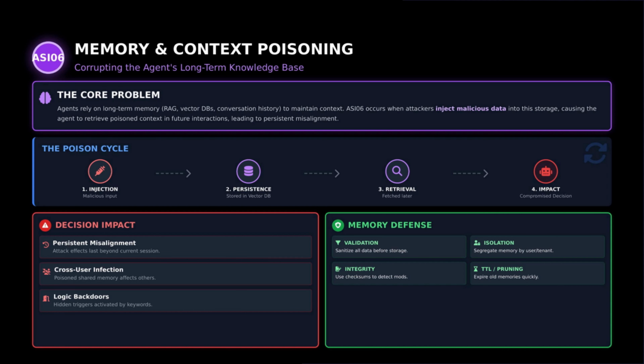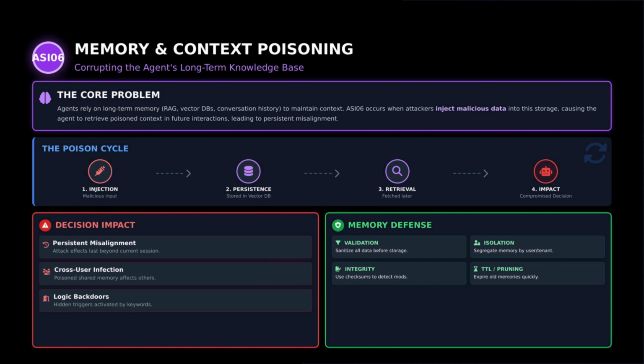Sixth, memory and context poisoning. Agents build long-term memory from conversations, retrieved documents, and vector databases. Attackers poison this memory by injecting malicious data, which the agent later retrieves as facts, causing persistent misalignment. The effects can last beyond a single session, spread across users, and create hidden triggers or logic backdoors. Human Security notes that poisoned memory persists across sessions, leading behavior to drift gradually rather than in one obvious step.